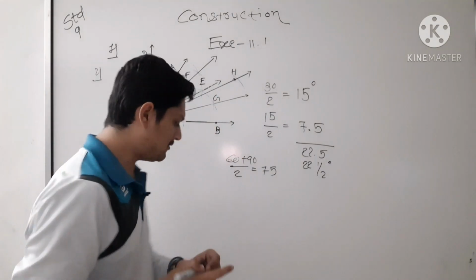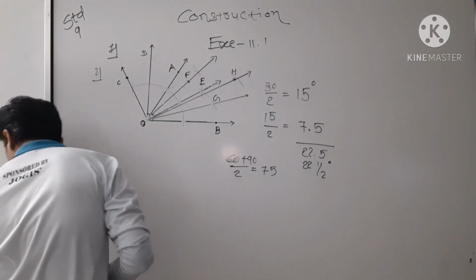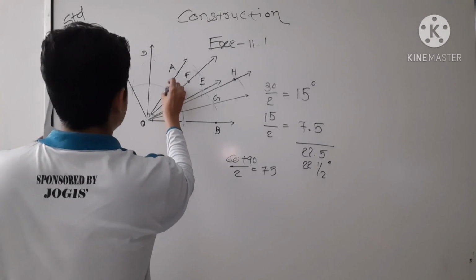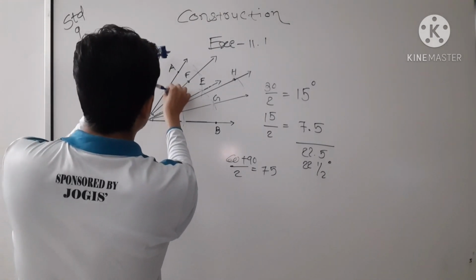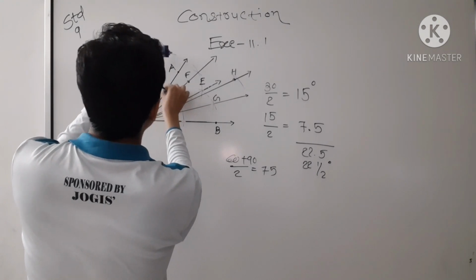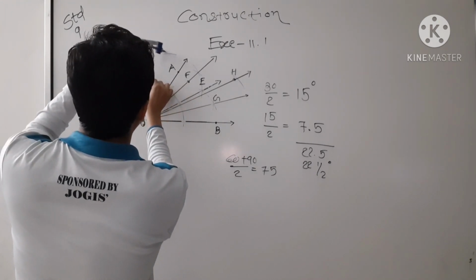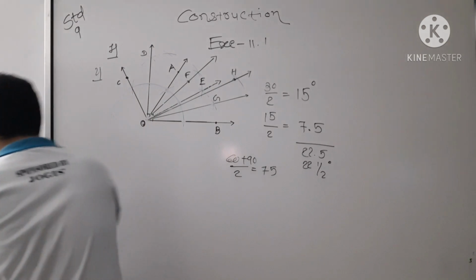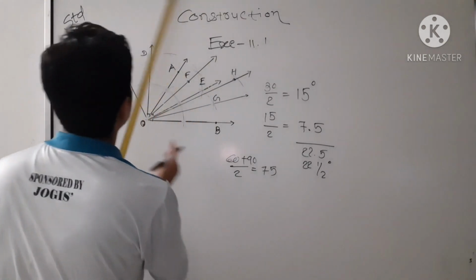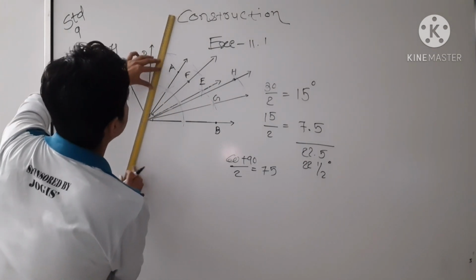So now again one more bisector. I have to put on 60 degree, on 90 degree, and I have to pass. It's coming, yes.